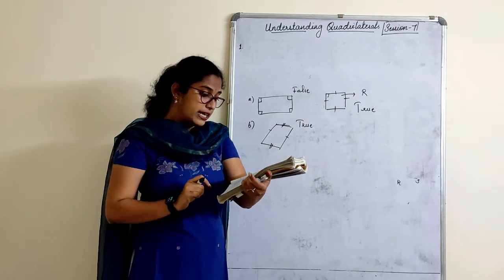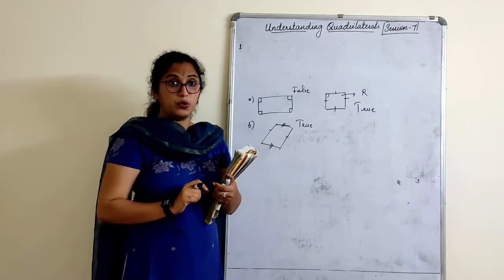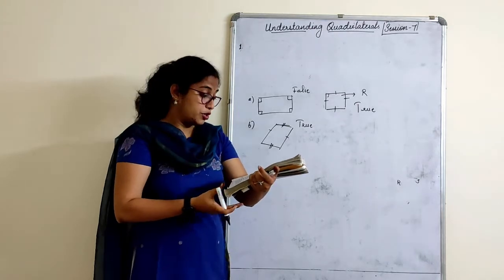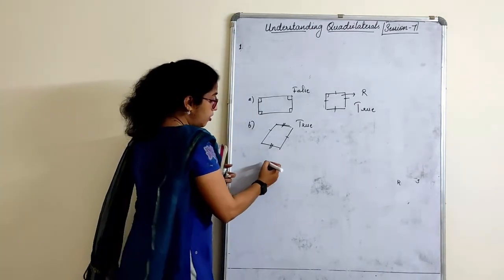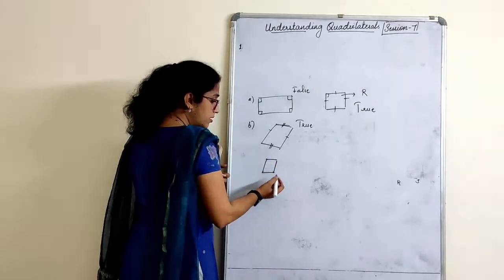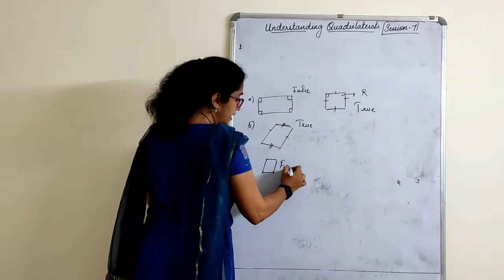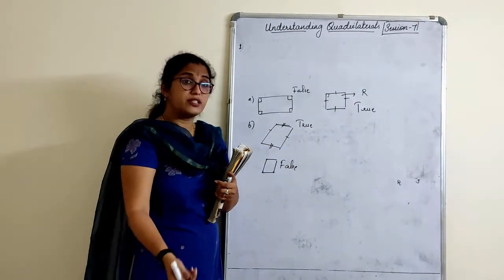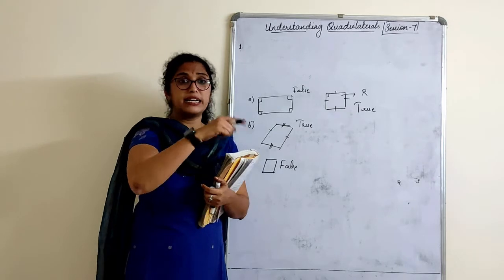D. All squares are not parallelogram. What do you mean by this? It is actually false. Why? A square can be a parallelogram also. It satisfies the side property. Opposite sides are equal.